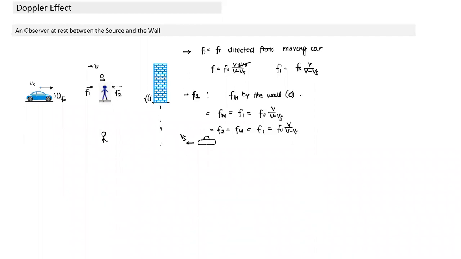So either I do it by this method, or I take the image of the car in the wall, and the direction also reverses. The source is moving towards the observer. Again, on substituting, I get the same formula. So in this case, if the person is standing between the car and the wall, he will hear two sound notes, but the two sound notes will be of the same frequency. Hence, there's no beats phenomenon.